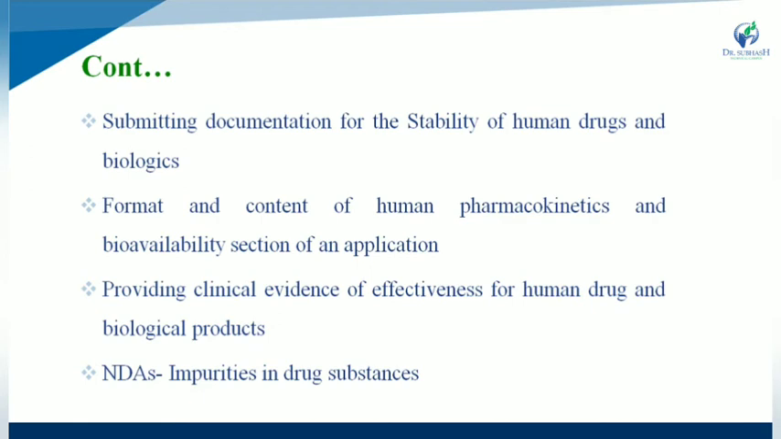Next is the format and content of the human pharmacokinetics and bioavailability section of an application. It includes providing clinical evidence of effectiveness for human drug as well as biological products. So you provide clinical proof regarding the effectiveness of human drug substances as well as biological products. And NDAs also give the idea regarding impurities in the drug substance.